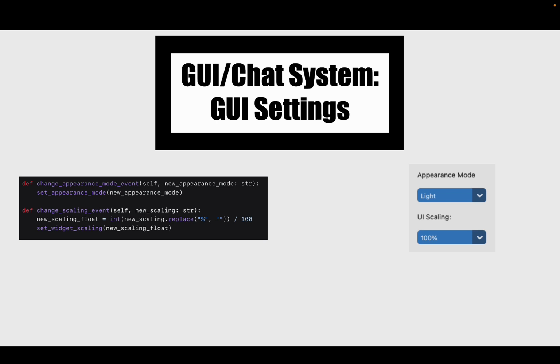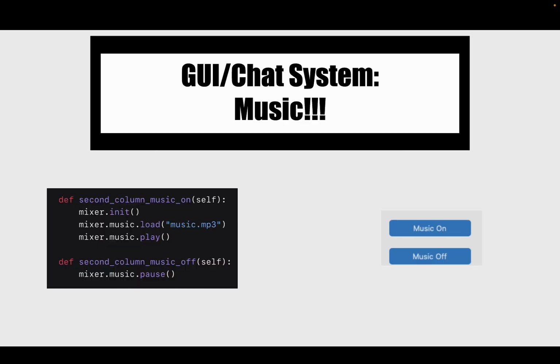So now with the GUI settings, the user is able to change the appearance of the server. They can choose between light or dark, or if they have a preset for their system, they can set it to whichever they want. And with the UI scaling, say they want it to be smaller or bigger, they can change it from 100% to maybe 120 or 110 if they want it bigger, or 90 or 80% if they want it smaller. Now with the music, let's say it's too quiet, maybe they want some music, they can easily turn it on or off with the press of a button.